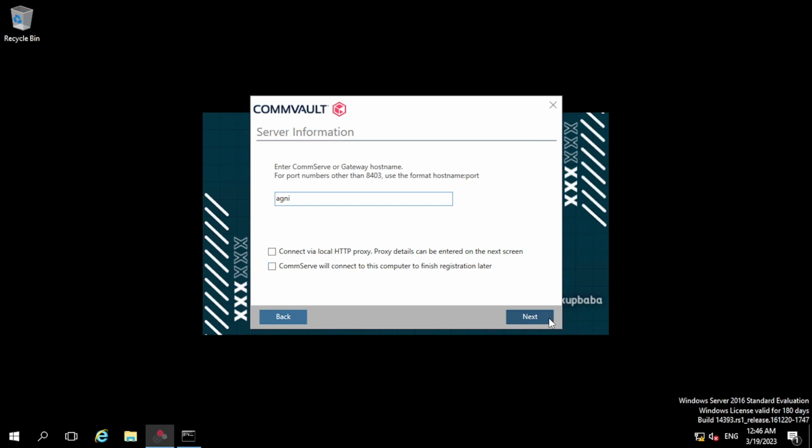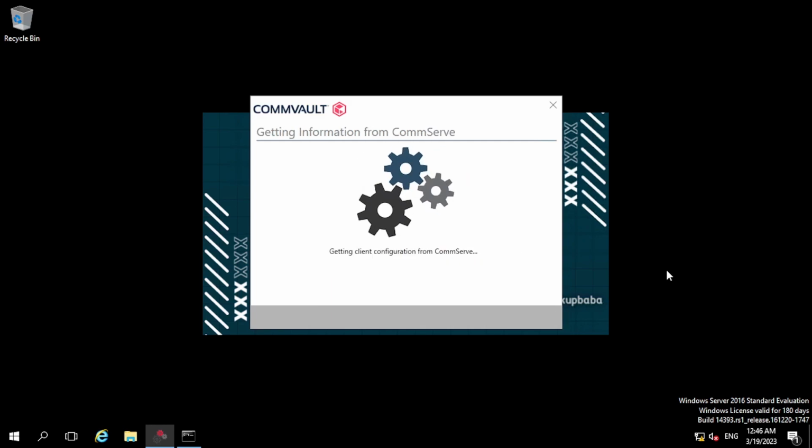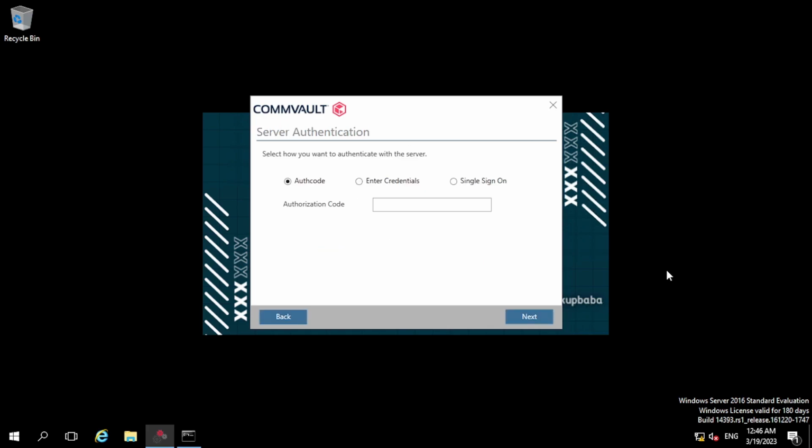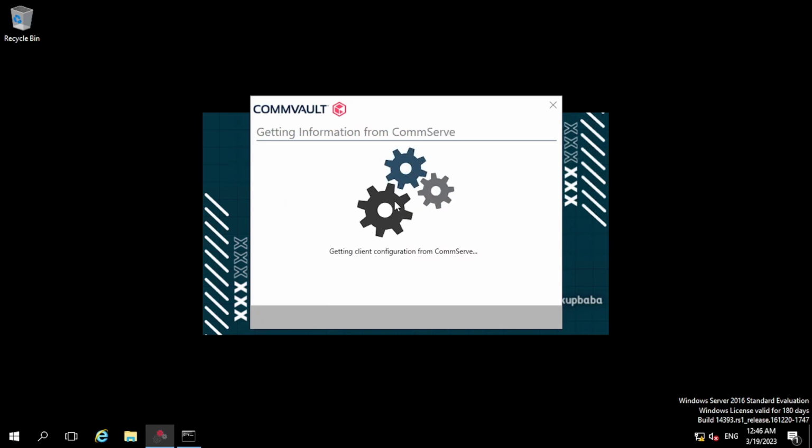Now clicking next. So here it will check whether the connection is going to be made with the CommServe or not. So once the connection is established, it will ask for the credentials. So here we are selecting the credentials and going to provide the CommServe credentials. So once you provide the username and password, it will validate the same from the CommServe and it will help this MA to get registered on the CommServe.